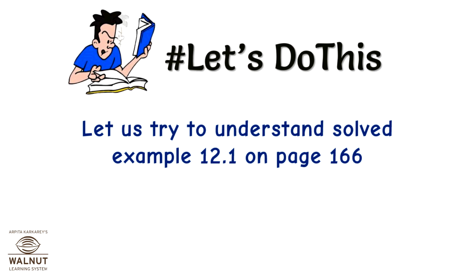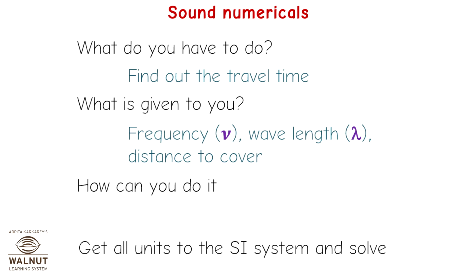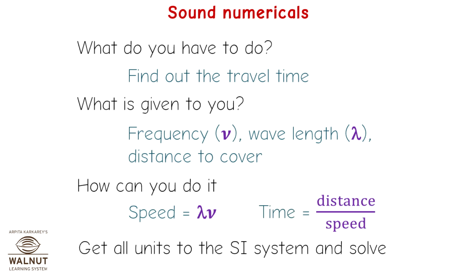Let us try to understand solved example 12.1 on page 166. Sound numericals. What do you have to do? Find out the travel time. What is given to you? Frequency, wavelength, distance to cover. How can you do it? Speed is equal to lambda into frequency. Get all units to the SI system and solve. When speed is equal to lambda into ν, time is equal to distance upon speed.